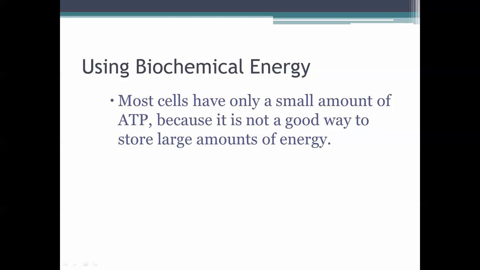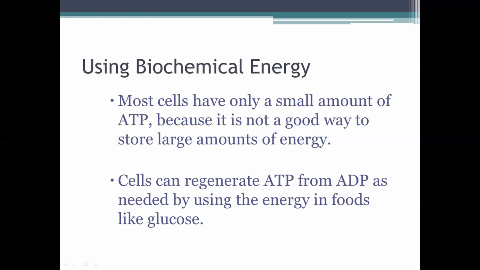And most cells only have a small amount of ATP because it's not a good way to store large amounts of energy. So we only have as much as we really need. It's not really like a big energy storage area. It's more of just for us using energy. And cells can regenerate ATP from ADP as needed by using the energy in foods like glucose. So as long as we keep our cells powered with this energy, with the food, then we'll have enough ATP to go around. So just keep that in mind, that we don't have a lot of it, but we can always make as much as we need as long as we give ourselves the right amount of energy.